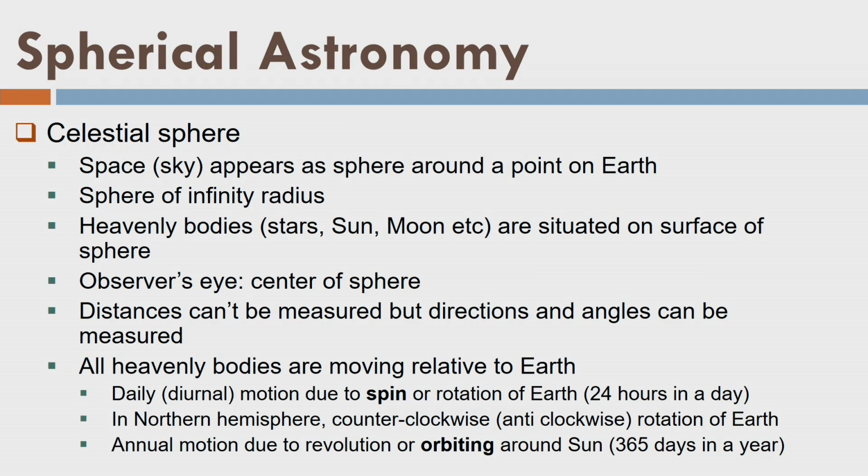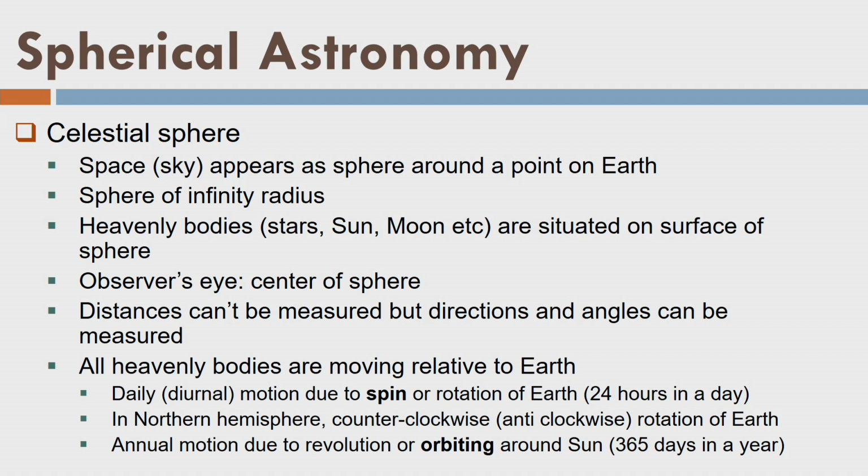But if you imagine the Earth at the center of this sphere, and the whole sphere around it, you can imagine a whole complete sphere. It is not a half sphere anymore. Well, that is what we call the celestial sphere. I hope that I have repeated this concept many times now. All the heavenly bodies, like the sun, moon, or any star, appear as situated on the surface of that sphere. The observer's eye is the center of that sphere.